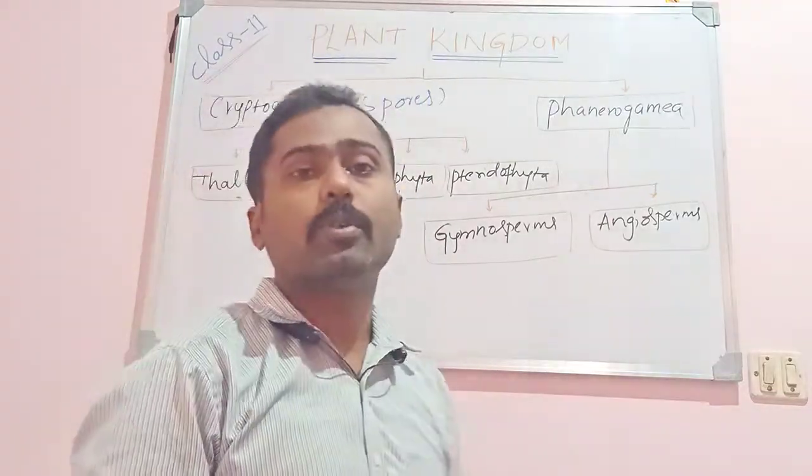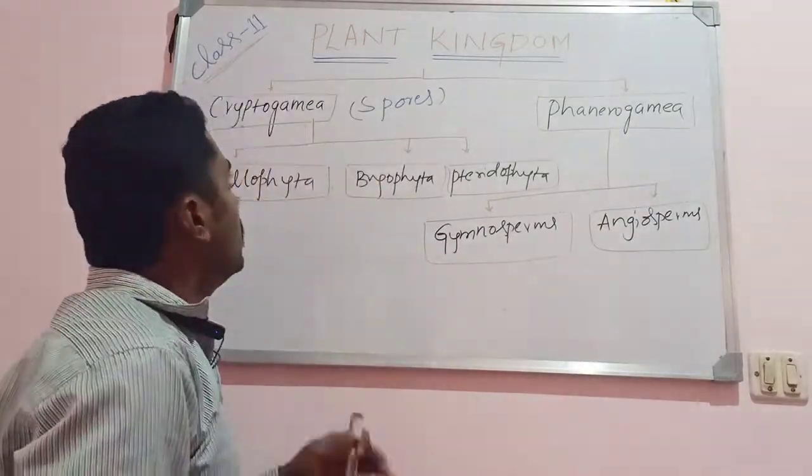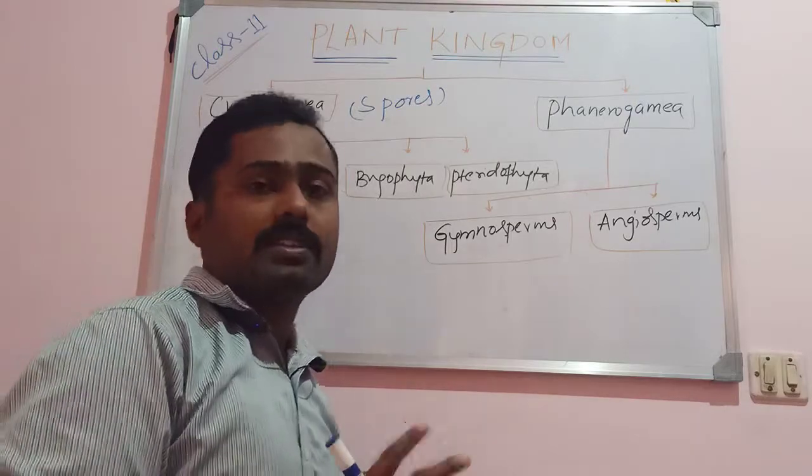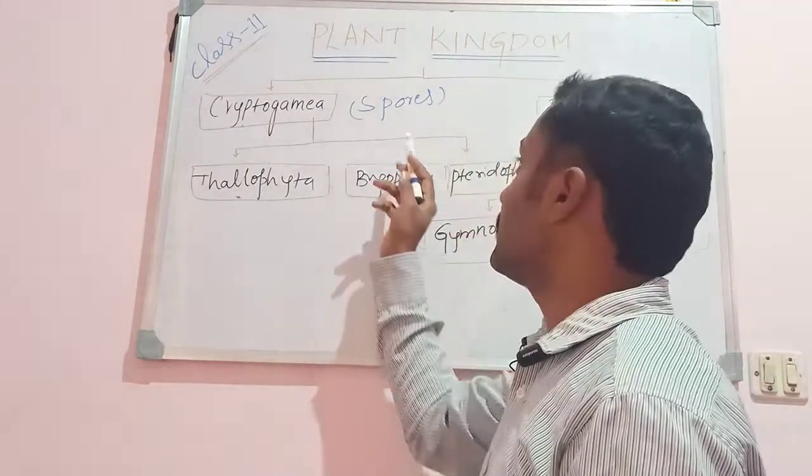The plants that reproduce by producing spores are nothing but the cryptogams. They are non-seeded plants. They do not bear the seed. Such plants are said to be cryptogams.